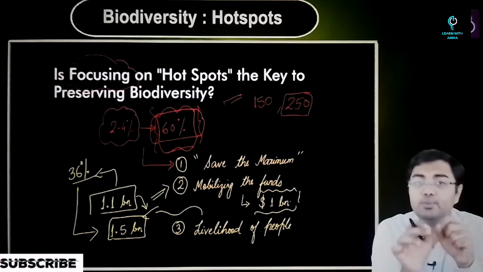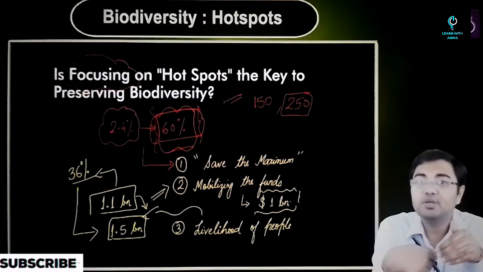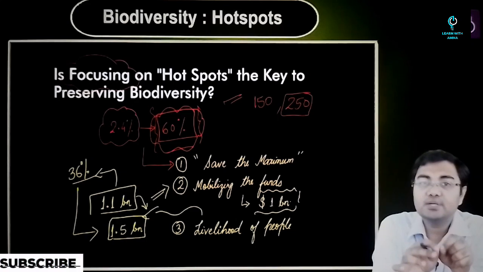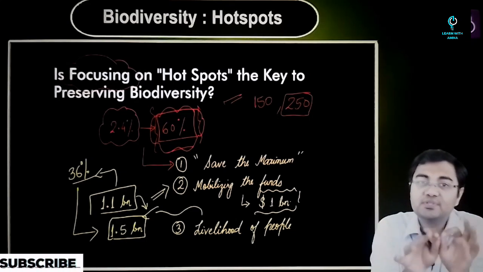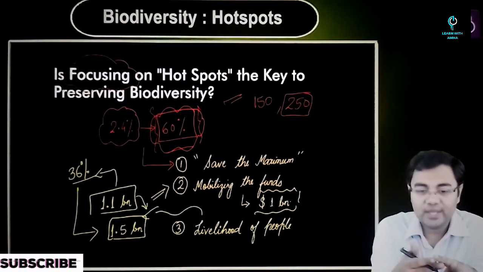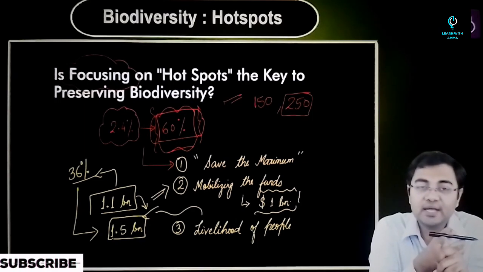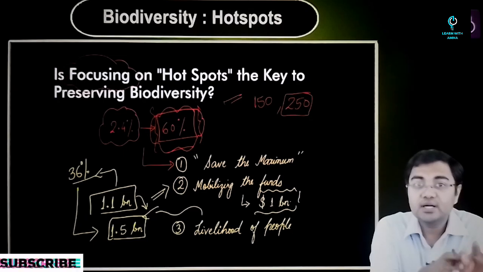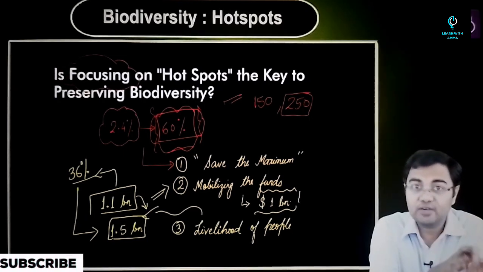Now, one more thing, apart from the direct benefits that we are looking at, you should understand this. This is a concept which is very simple. We have just two criteria that we have defined. One, that there should be more than 1500 endemic species, and two, that more than 70% of the primary vegetation should have been lost.